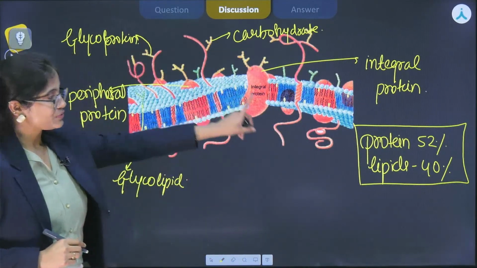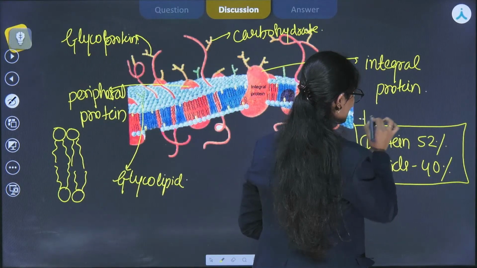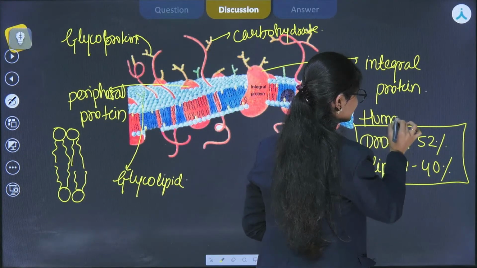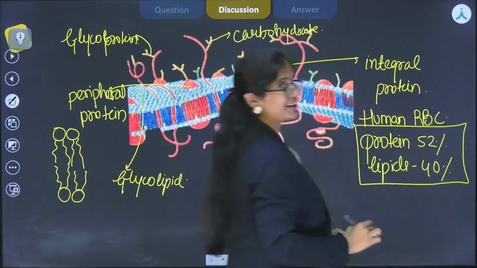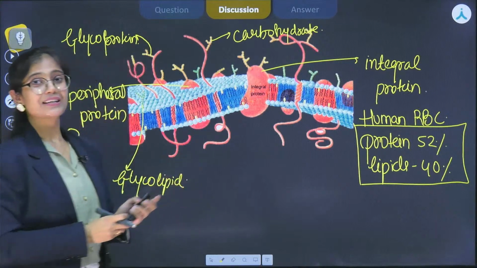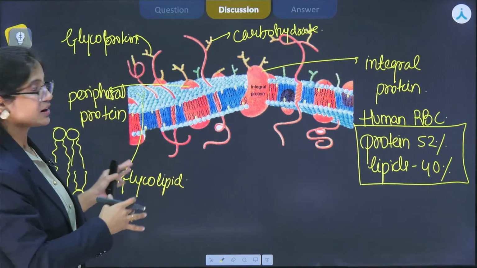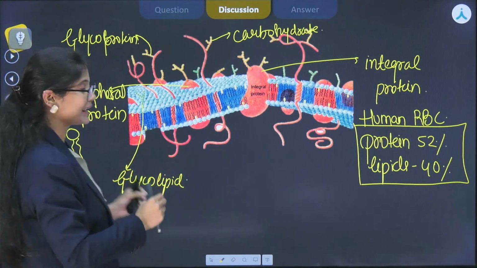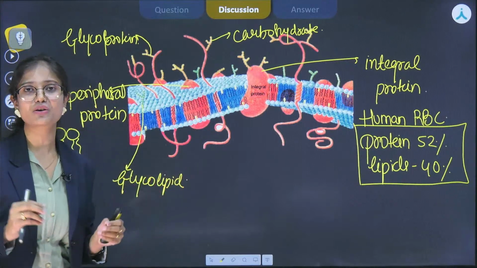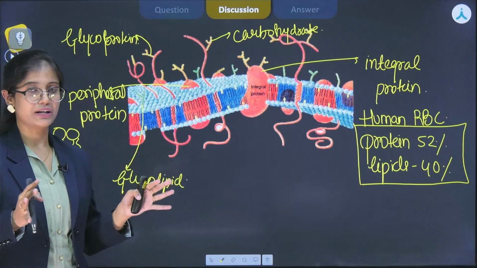Again, 52% protein and 40% lipids in human RBC membrane or erythrocyte. Okay, so this is the quasi-fluid nature of the lipids, which enables the lateral movement of proteins within the lipid bilayer. Okay, that is the quasi-fluid nature of lipids.